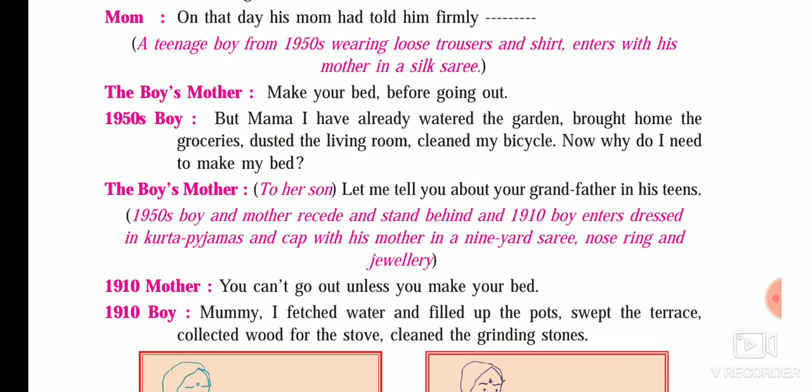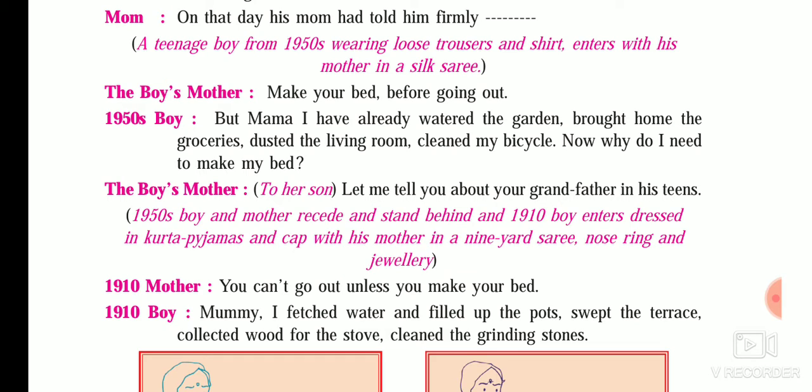The 1950s boy and his mother recede, get back into the earlier position, and stand behind. The 1910 boy enters, dressed in kurta pajama and cap, with his mother in a 9-yard sari. 9-yard sari, that is the Nauvari sari, which older generation women used to wear in Maharashtra. She also has a nose ring as well as jewelry. So the 1910 mother said, you can't go out unless you make your bed.